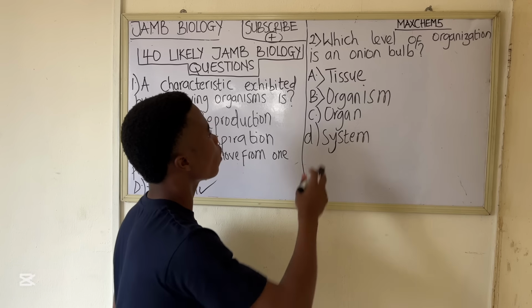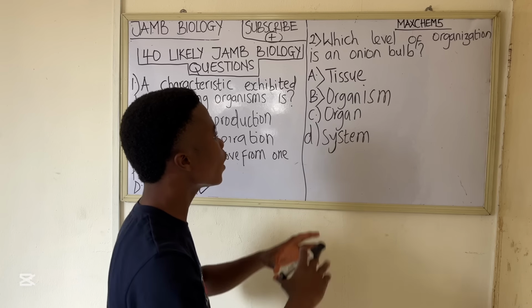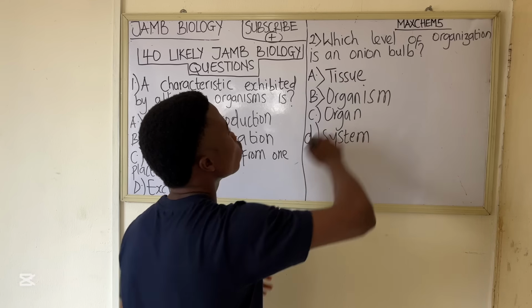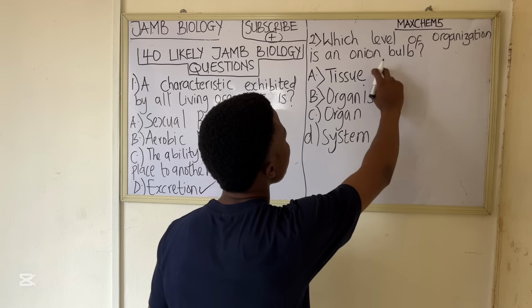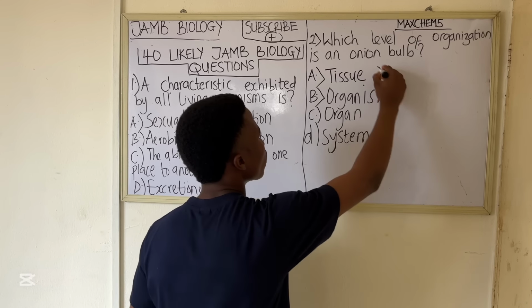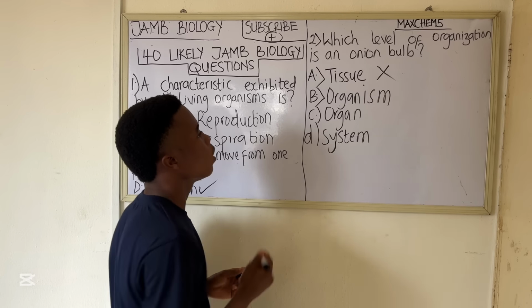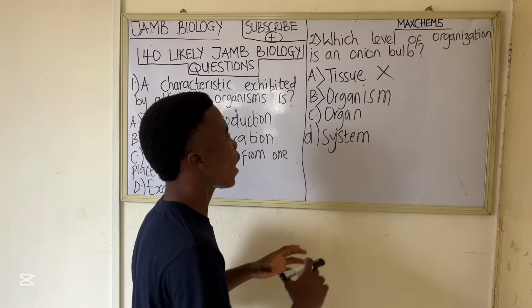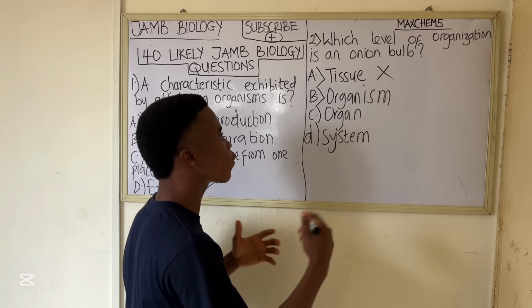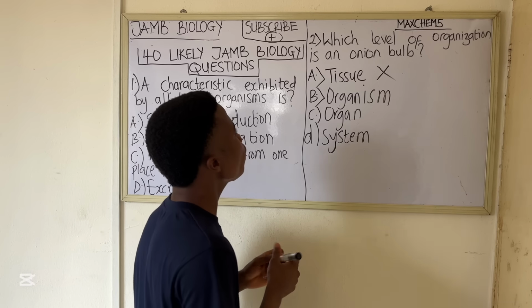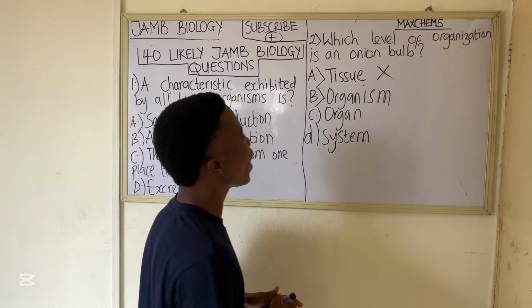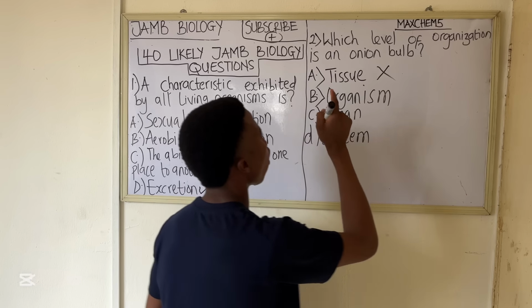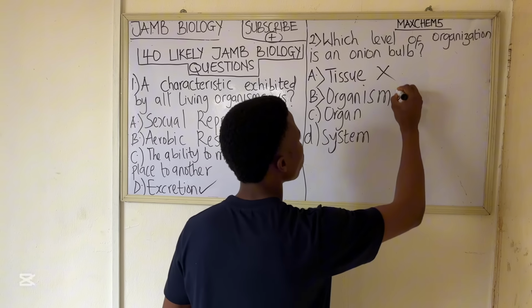If you look at tissues, what are tissues? Tissues are aggregates of similar cells that carry out a specific function. An onion bulb does not exist at this level of organization, so this is wrong. Let's look at organism. An organism is an aggregate of organ systems that carry out a specific function. If you look at this option also, the onion bulb does not exist at this level of organization. So this option is also not correct.